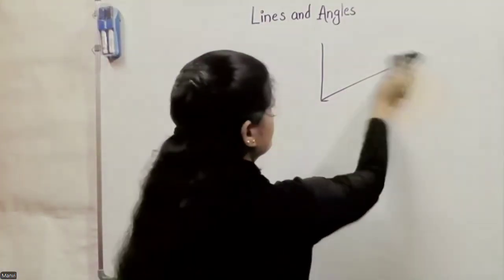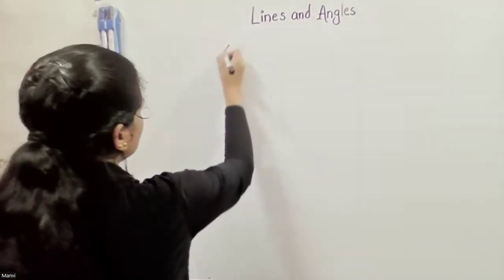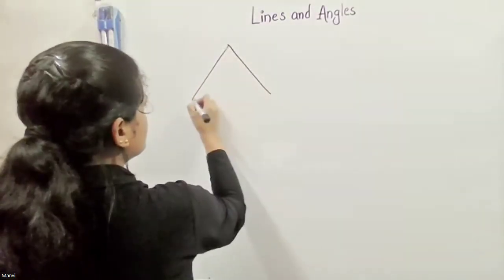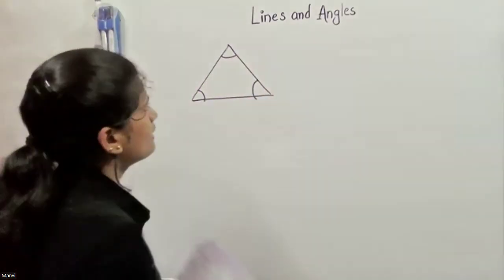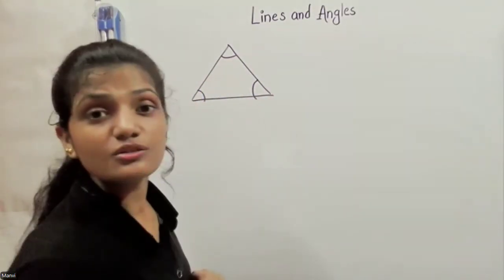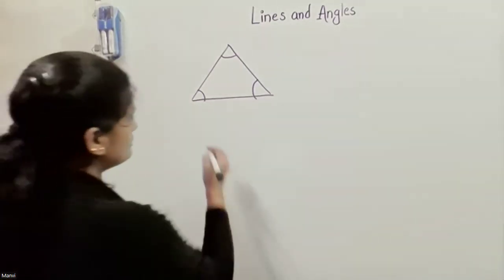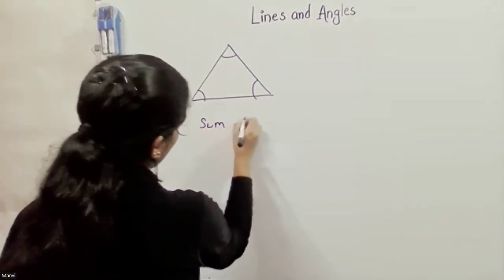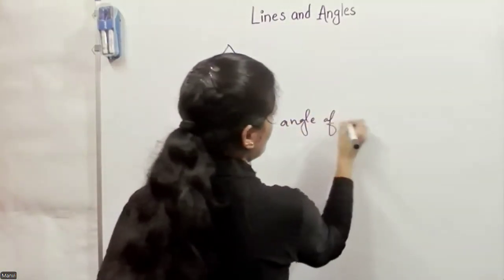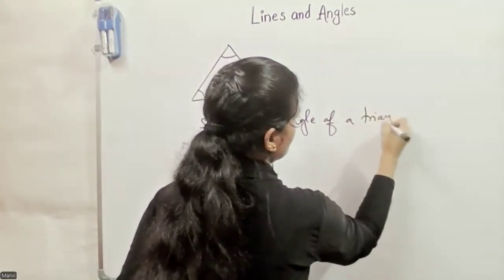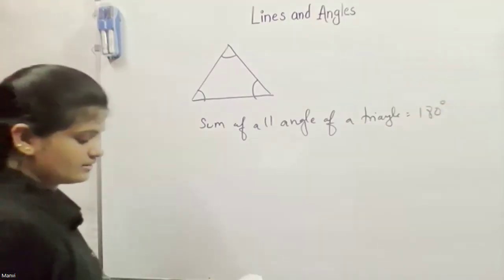A triangle has 3 different angles, 1, 2, and 3, and these all 3 add up to 180. So the sum of all angles of a triangle equals 180 degrees.